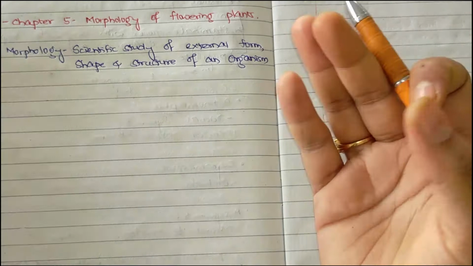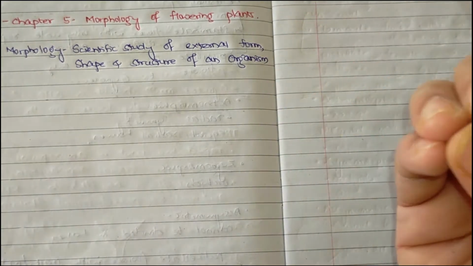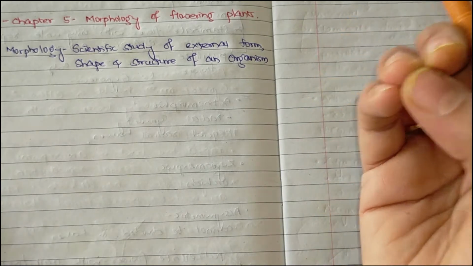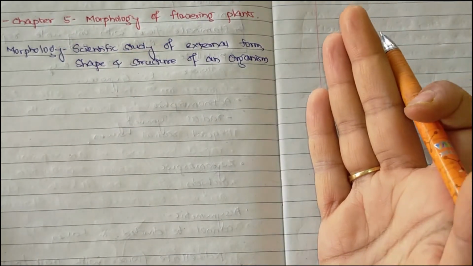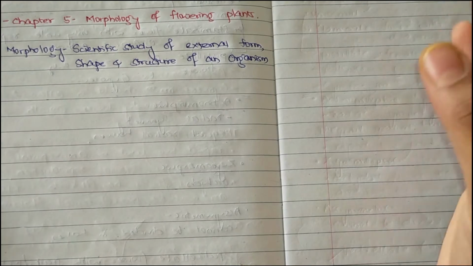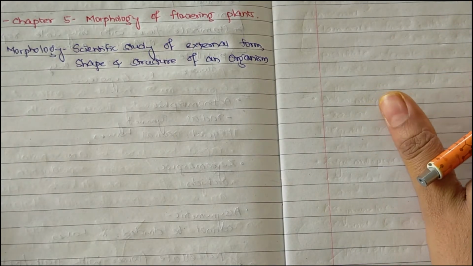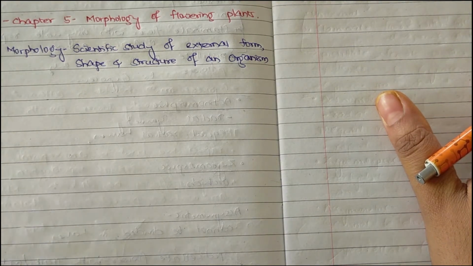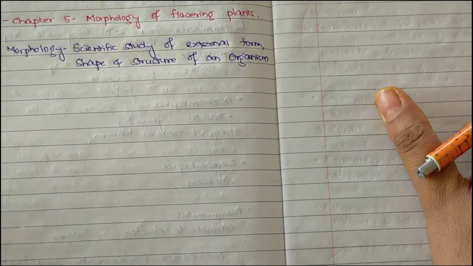So morphology is the one in which we can observe certain parts of an organism, be it a plant or an animal. We can observe the parts of an organism with our naked eyes, without the help of any instruments such as a microscope or lens.